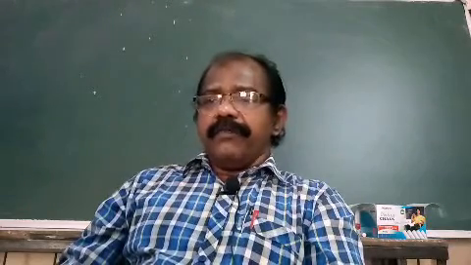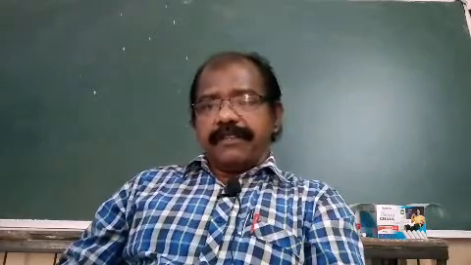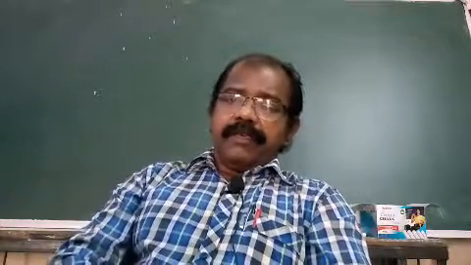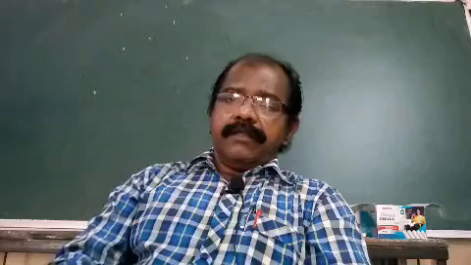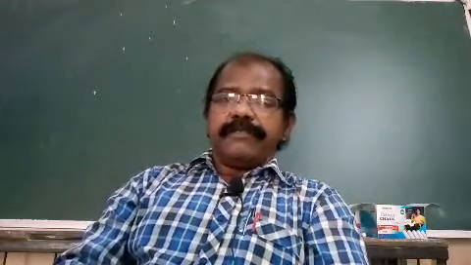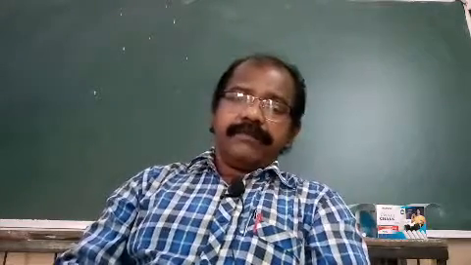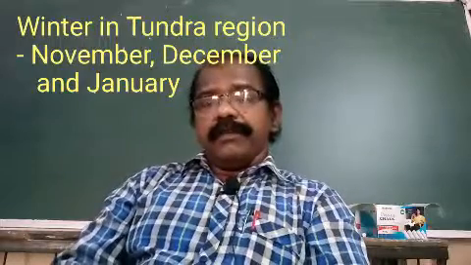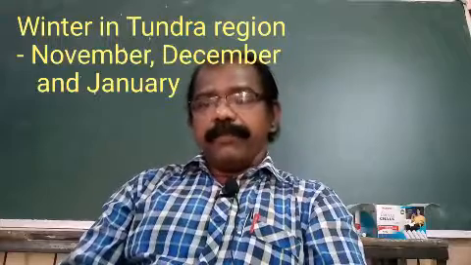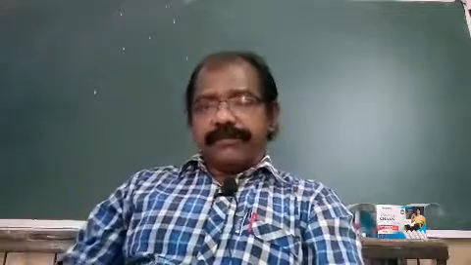Next question, what is the winter of the tundra region? The winter season means the sun is not visible at all for 3 months. Which 3 months? The months of November, December and January. In these months, the sun is not visible at all. The sun rays are not reaching there. During these months, it is very dark and very cold.